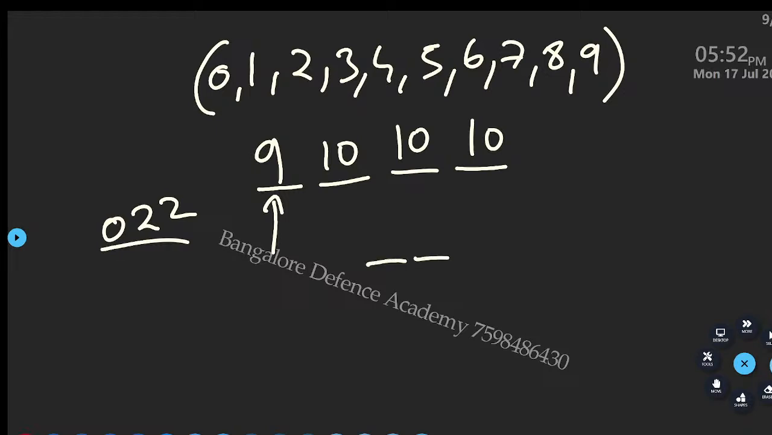Now without repetition, this is 4. Here I'll cancel, that means 9 possibilities. Now again 9 possibilities. Again 8, again 7. Now multiply this and tell me the answer.